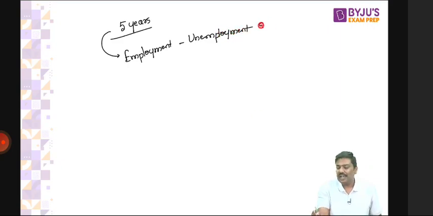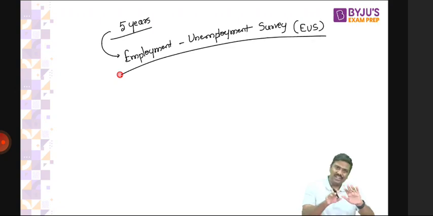Now, before I go forward, let me ask you a very simple question. I said, until very recently, we had a calculation of employment unemployment once every 5 years. Now, based on only this data, tell me, is it a good practice to have surveys once every 5 years? Is it a good idea to have a survey once every 5 years and then make policies based on that?